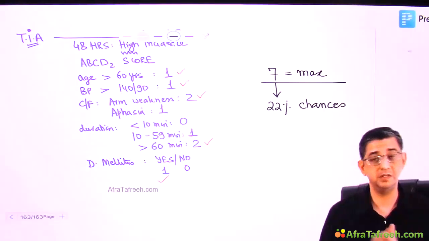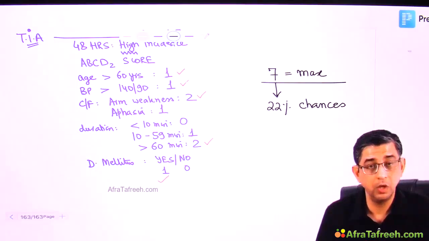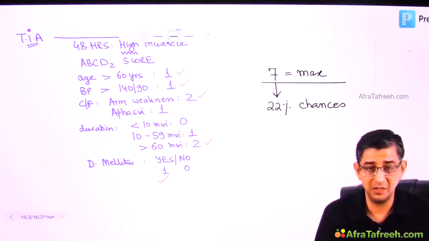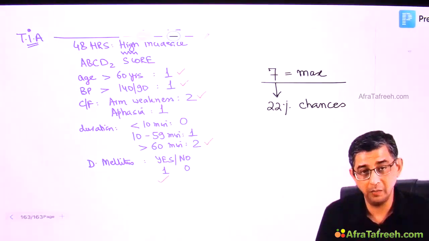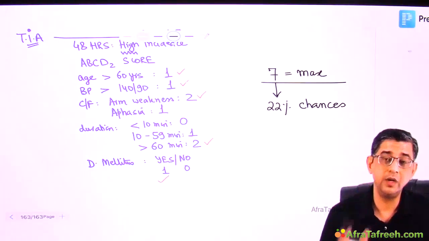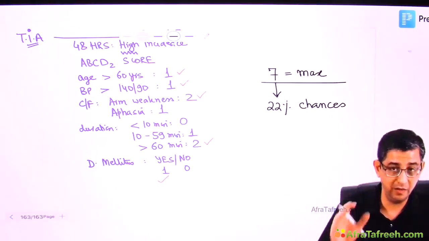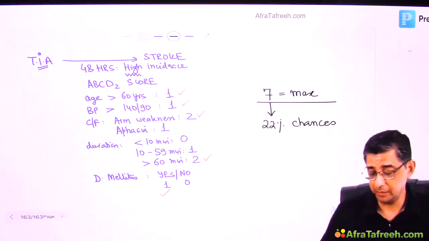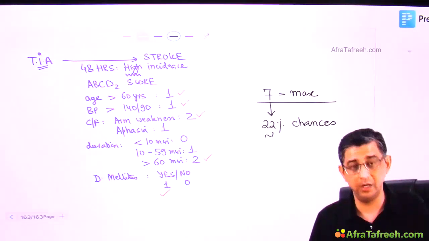Lots of guys send me messages saying, sir, can you differentiate clinically between an ischemic versus a hemorrhagic stroke? No, there are some subtle hints, but otherwise you just can't, by looking at the person, say, okay, this is ischemic stroke patient, this is hemorrhagic stroke patient. Imaging is of paramount importance. Here we are not trying to get into what kind of stroke is present. First point is to assess whether there are chances of development of stroke or not, because I obviously need to use drugs to prevent that from happening. There is approximately 22% by the textbook. I'm extrapolating it to 25%.